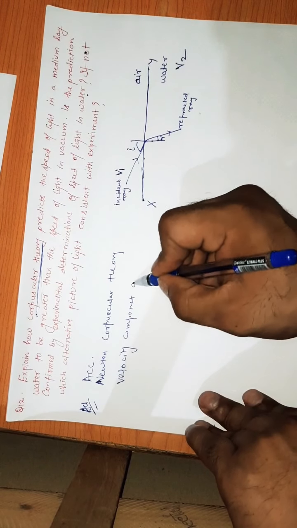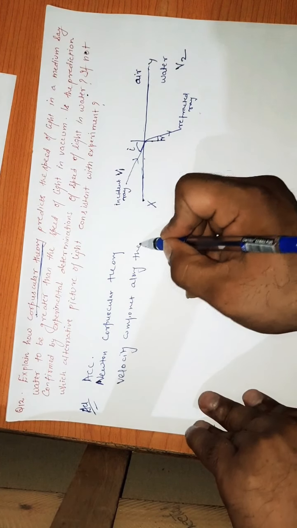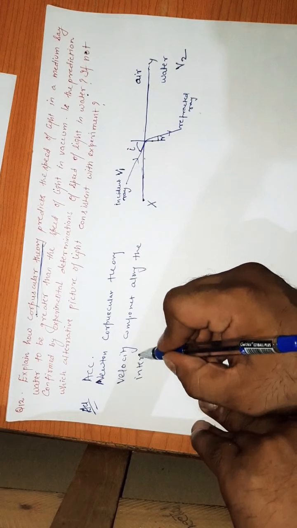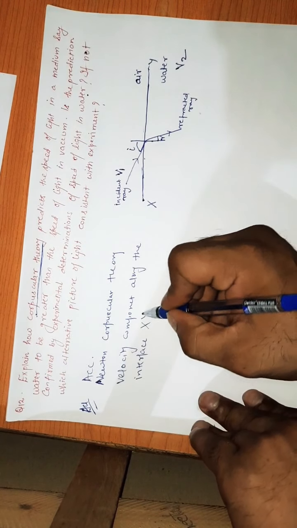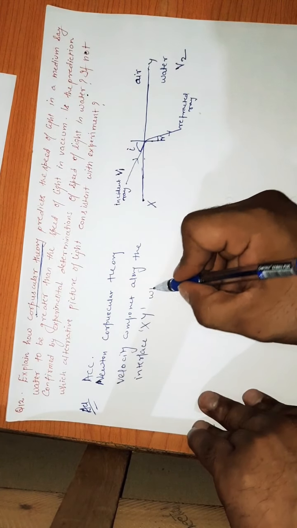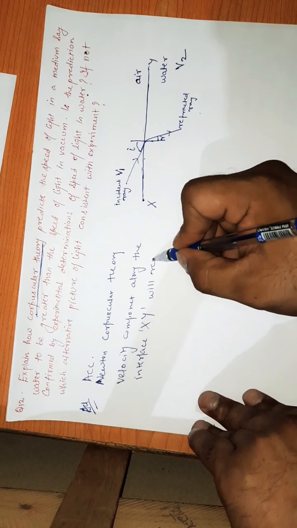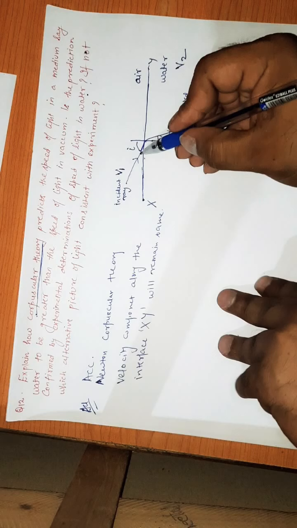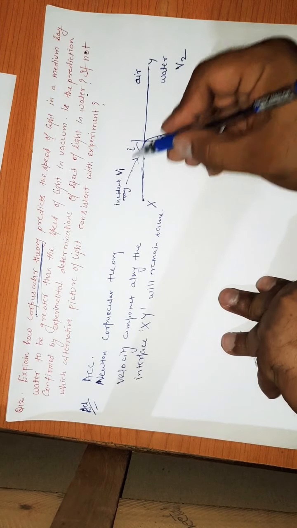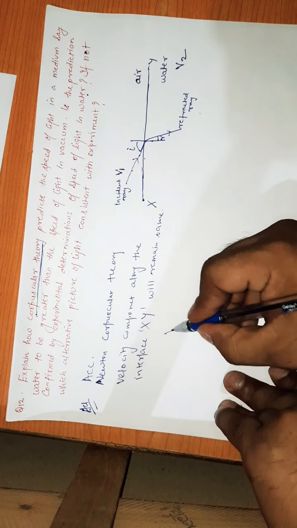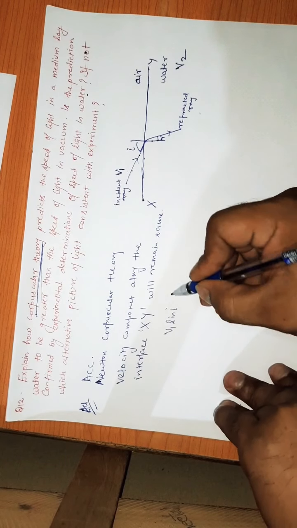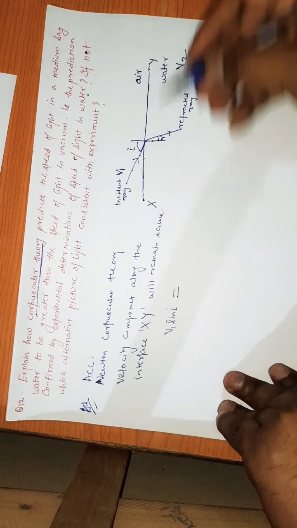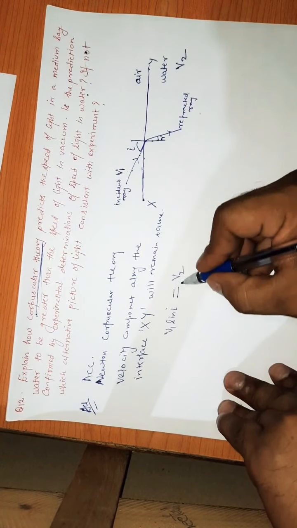He said that the velocity component along the interface, here x, y, will remain the same. According to him, if we resolve according to the vector, then this will be v sine i is equal to v1 sine i, and this will be